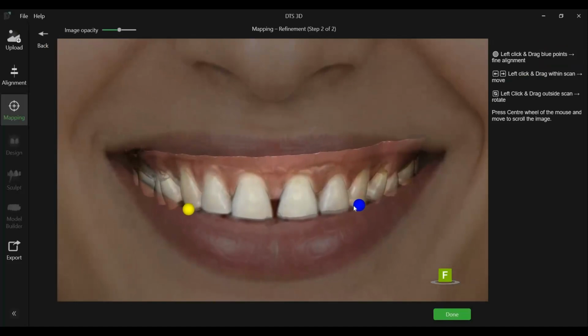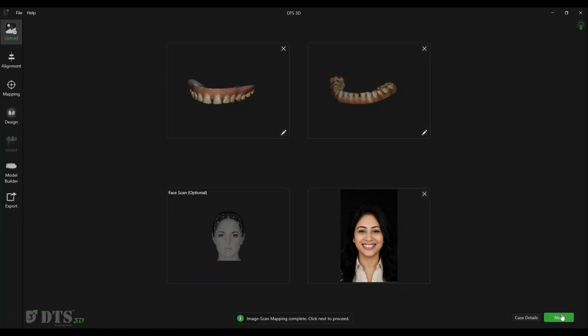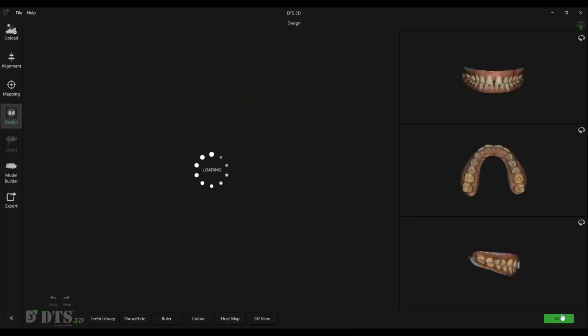At this stage, our goal is to achieve the best possible alignment between the photograph and the scan, particularly in the anterior region. As you move further posteriorly, you may notice minor discrepancies between the scan and the photograph. This is completely normal, as we are aligning a 3D object with a 2D image. Use the opacity slider to evaluate the accuracy of the overlay. Once the mapping is complete, click Done. Click Next to proceed to the design screen.